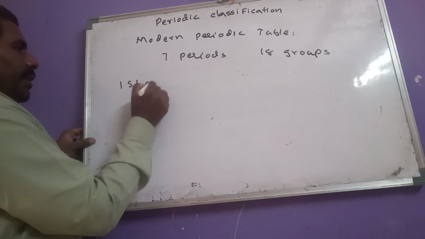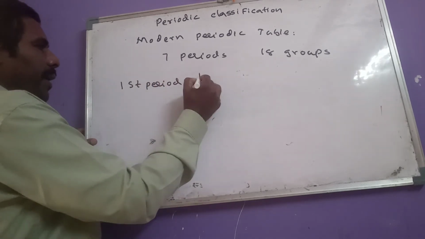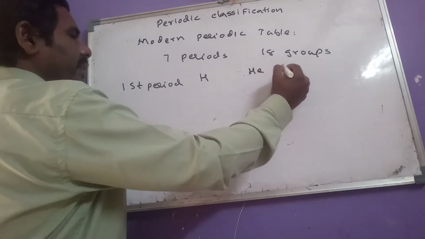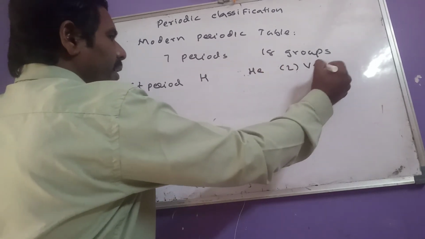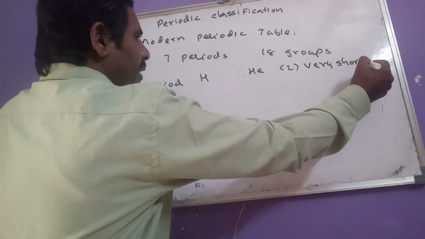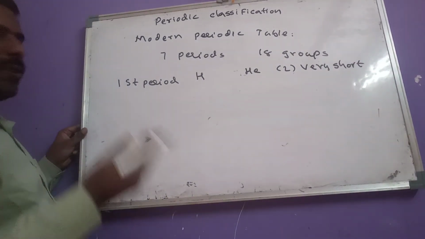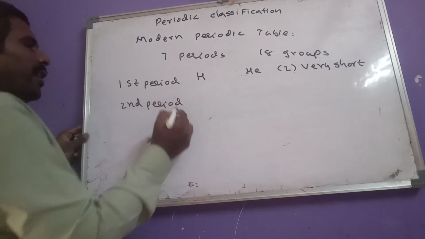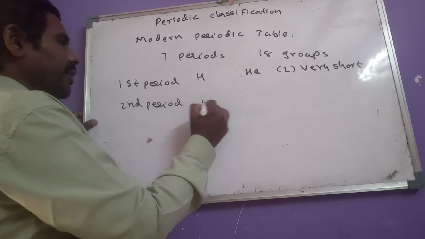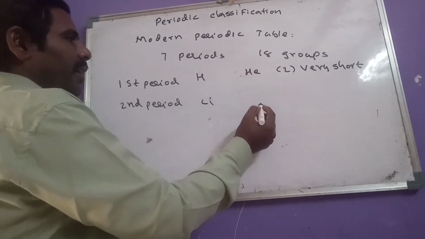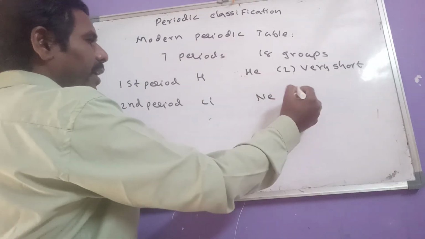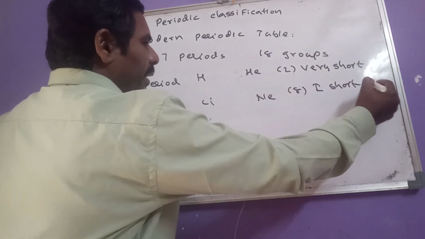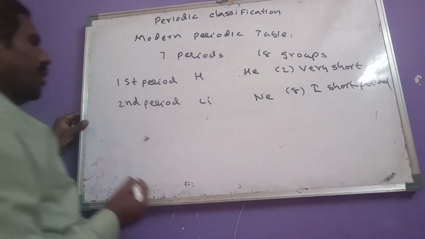First period contains only 2 elements. What are those? Hydrogen and helium. As it is having only 2 elements, it is called very short period or shortest period. And then second period, what is the first element in second period? Lithium. And the last element is neon. Here 8 elements are there, known as first short period.